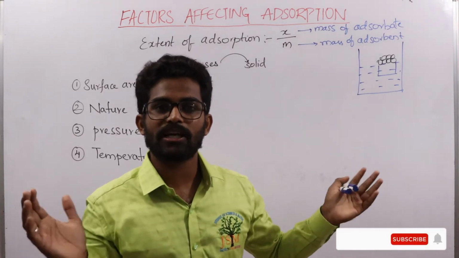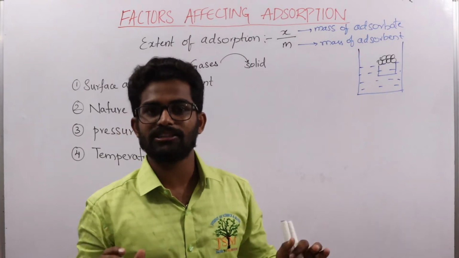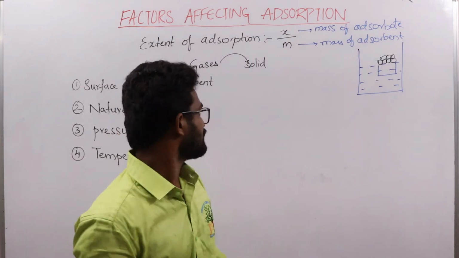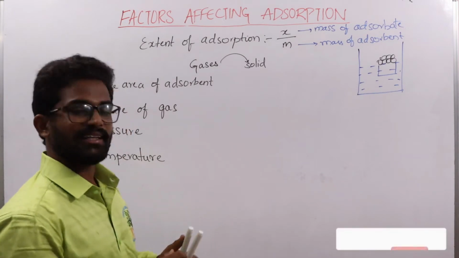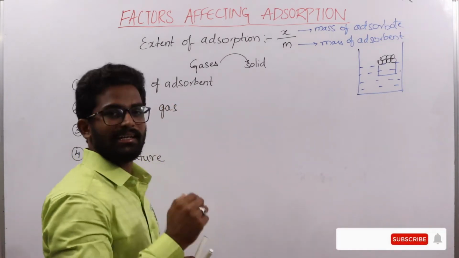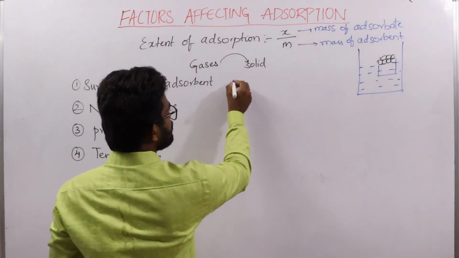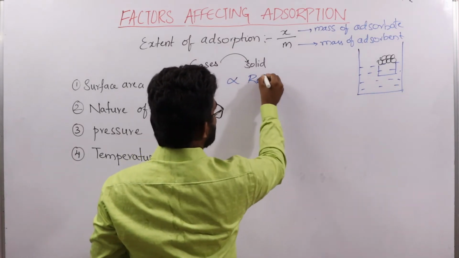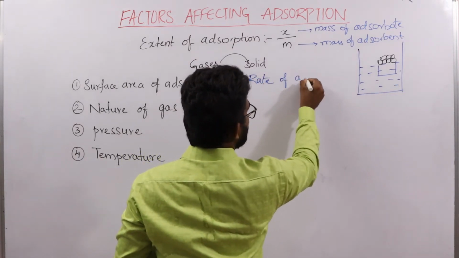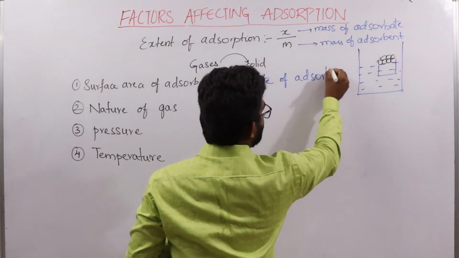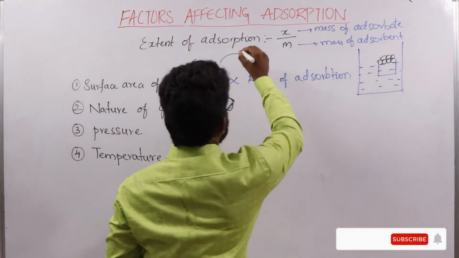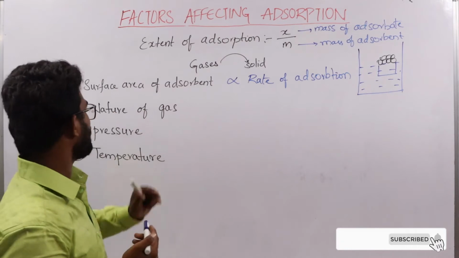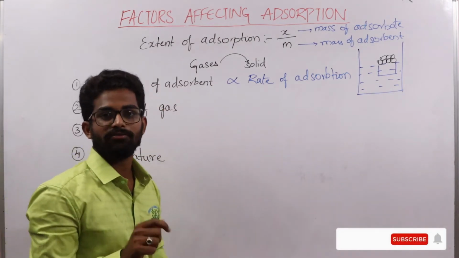The rate of adsorption increases. If the surface area of adsorbent increases, the rate of adsorption also increases. That is, the extent of adsorption increases by increasing the surface area of adsorbent.